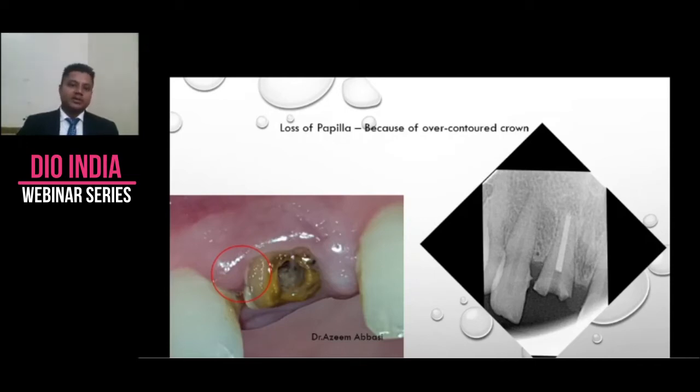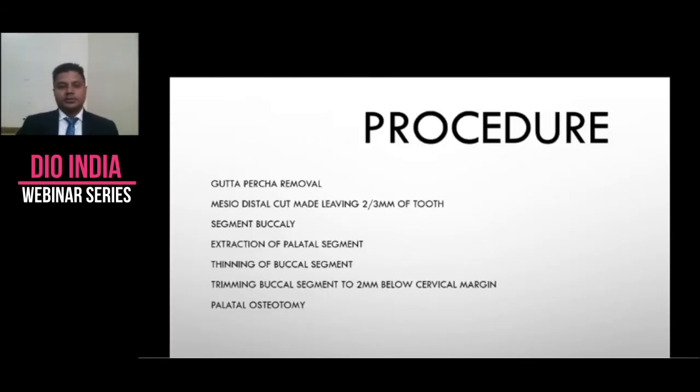We already have loss of papilla because of an over-contoured crown. So the procedure is: remove the gutta percha with your GG drills, then do a mesiodistal cut, leaving 2/3 mm of root segment buccally, extraction of the palatal segment, thinning of the buccal segment, trimming of the buccal segment 2 mm below the cervical margin.